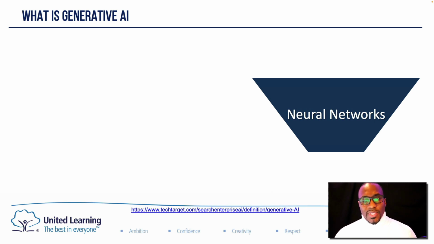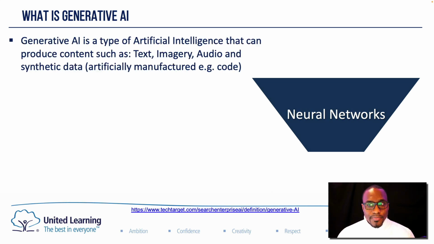So generative AI utilizes what's called a neural network, or neural networks plural. Generative AI is a type of artificial intelligence that can produce content such as text, imagery, audio, and also synthetic data. That is data that doesn't previously exist but is collated or manufactured through the computation of the AI.